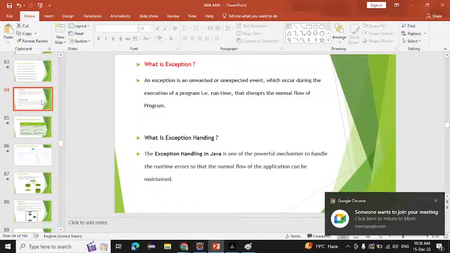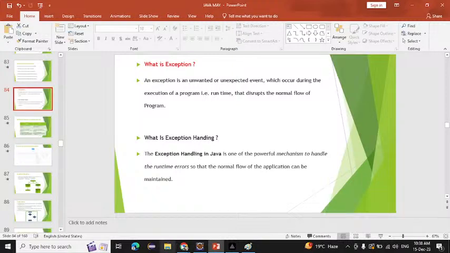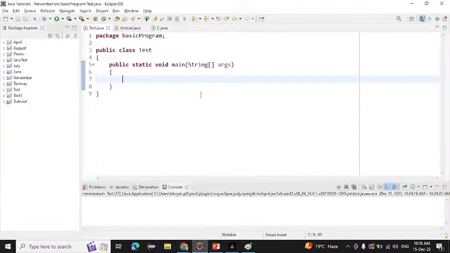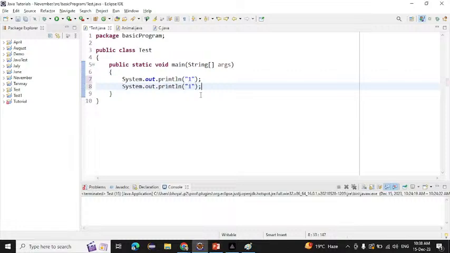Okay, suppose we take an example. We come to Eclipse, and here I am writing System.out.println with 1, and I am printing this multiple times. Copy, paste.